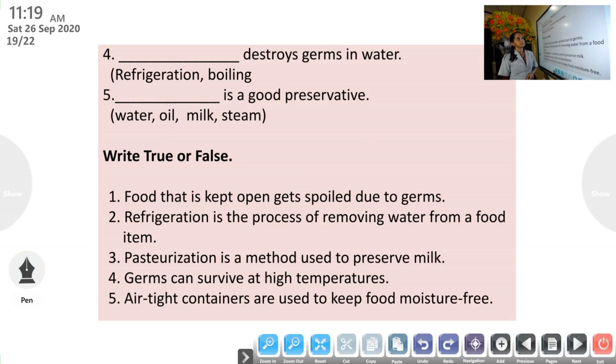Dash destroys germs in water. Refrigeration, boiling. That you know, that is boiling. Answer is boiling. Number 5. Dash is a good preservative. Water, oil, milk, steam. Which one have you studied? It's oil.